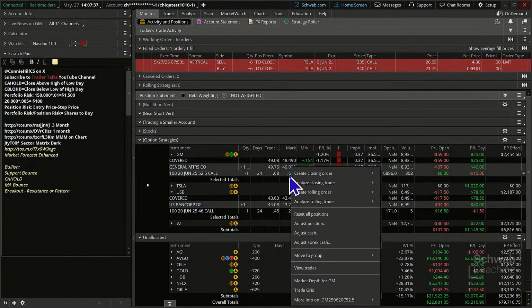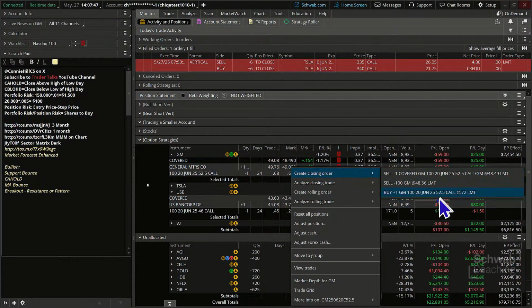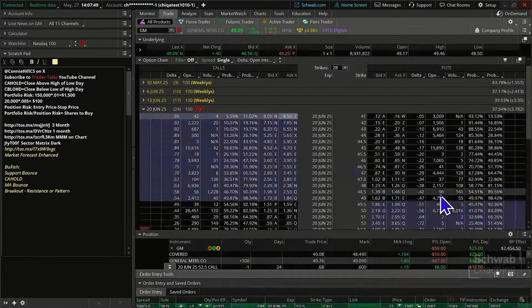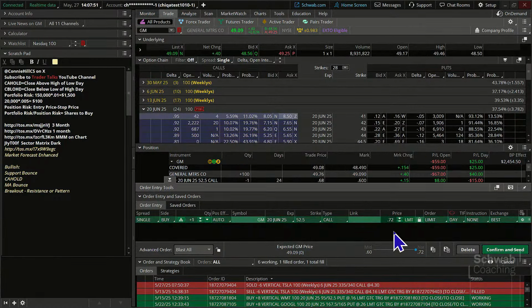So we're just going to go in. That's the only part of the trade that we're going to work with. So we're going to do create closing order. The top one grabs the stock and the option. This one just grabs the stock, and this one is the one that grabs the option. So we're going to go in here. We're going to say, go buy it back if it gets down to the neighborhood of about 14 cents. How did I get there? I took 0.2 times our initial credit. All right, so 0.14, and then we're going to make this a good till cancel.